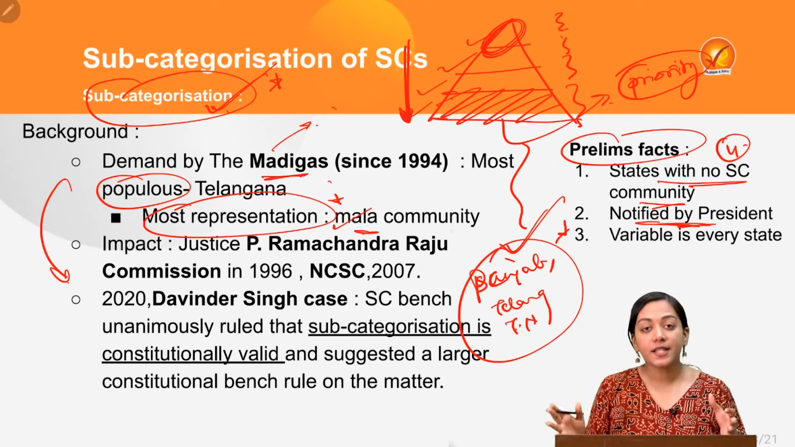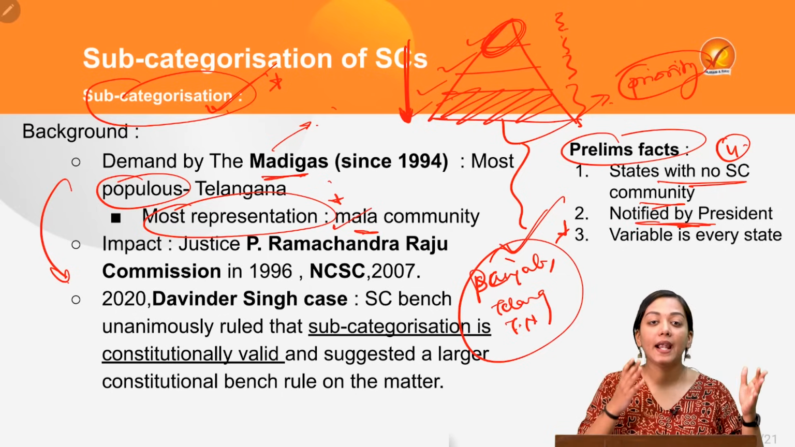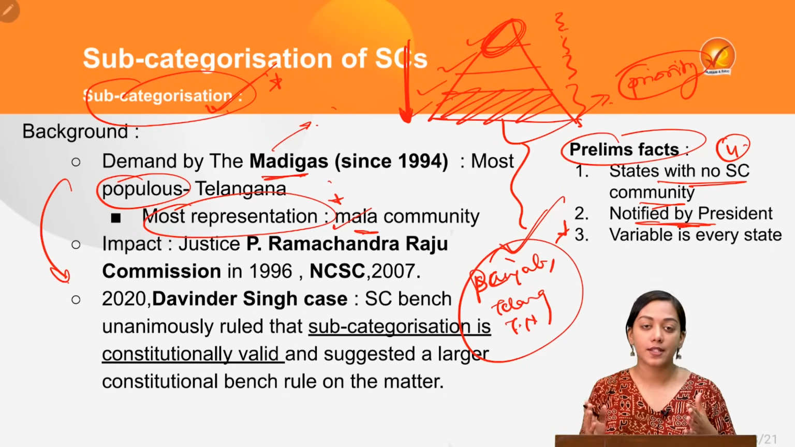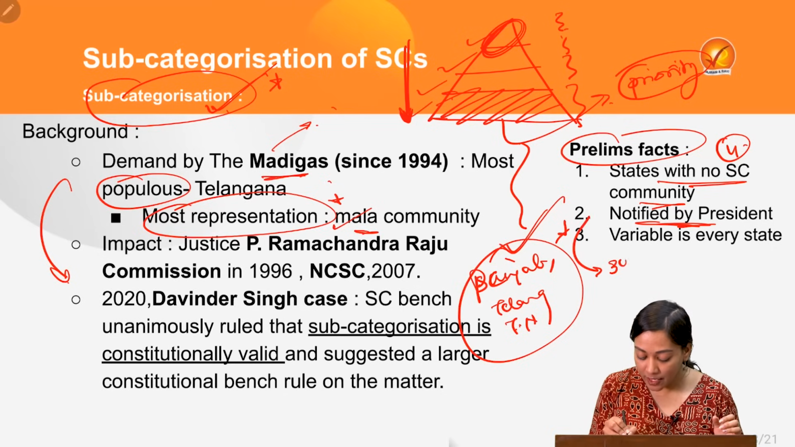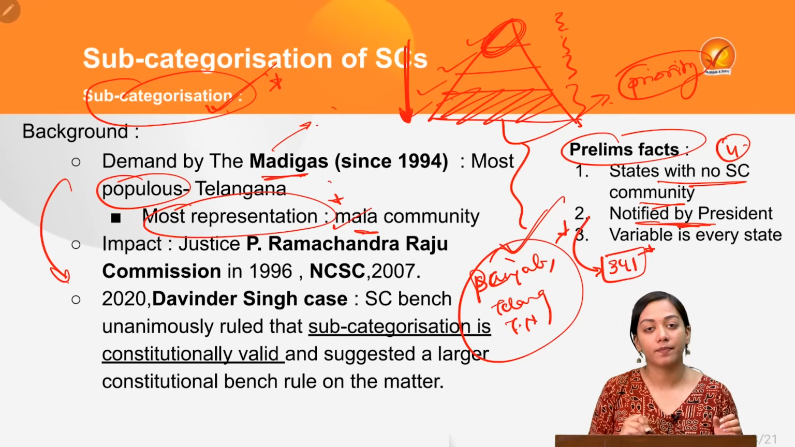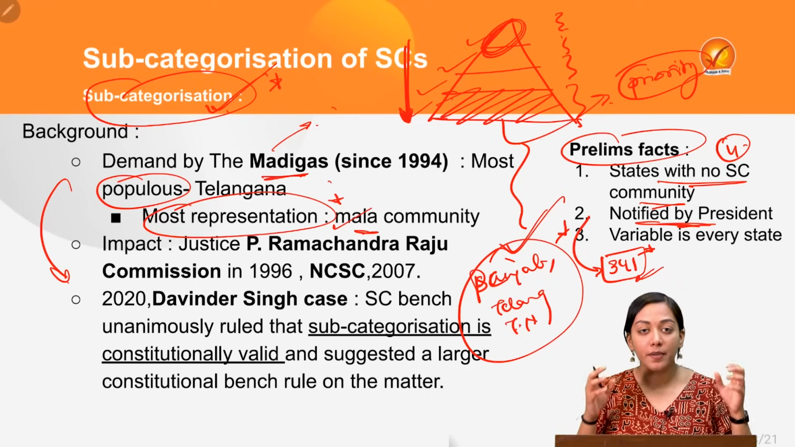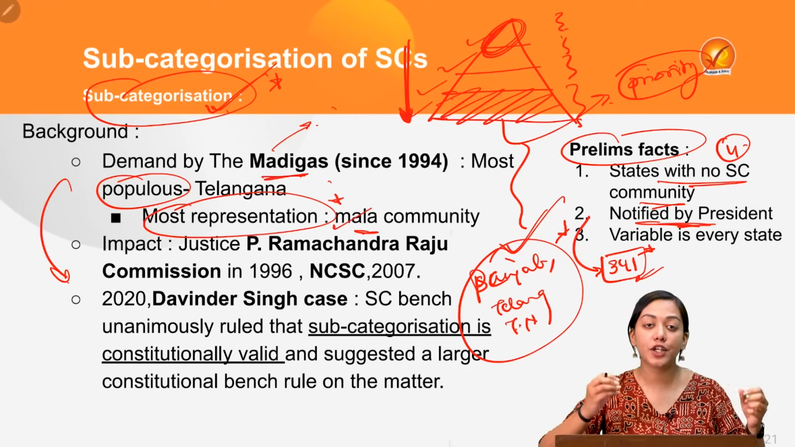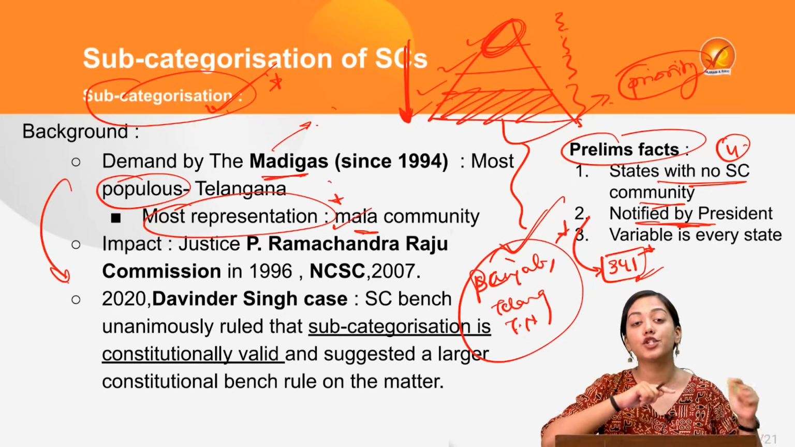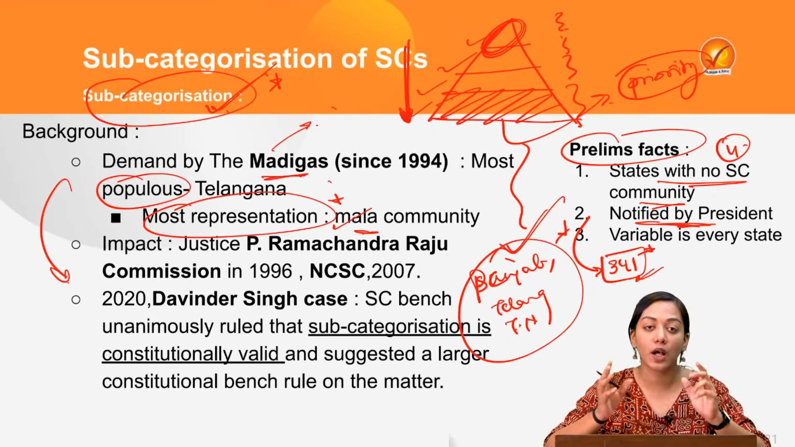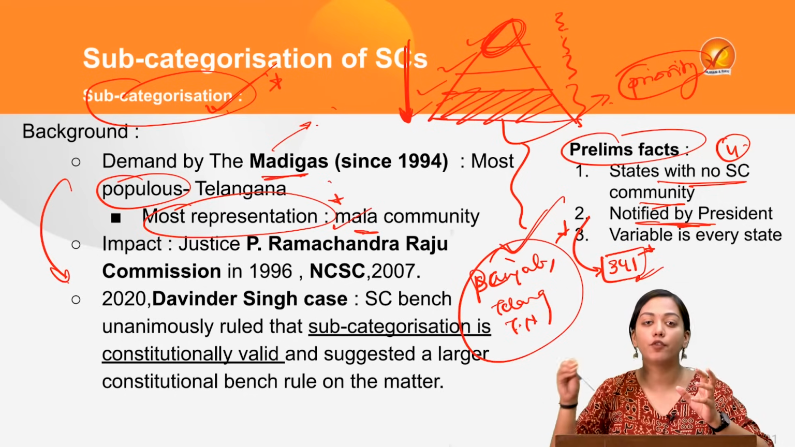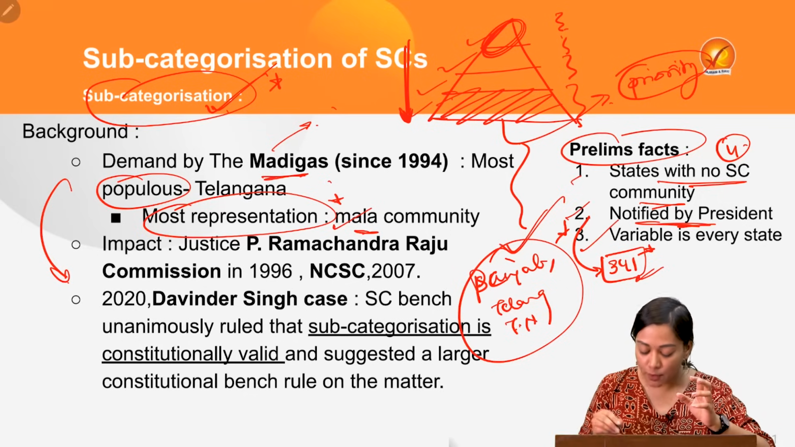Second, the President has the power to notify and declare the list of the scheduled castes under Article 341 of the Constitution. And this list is specific state-wise. So if a person or a community is designated as scheduled caste in one state, it doesn't mean that it is uniformly acknowledged as scheduled caste across India. It will vary from state to state. So these are some of the facts.